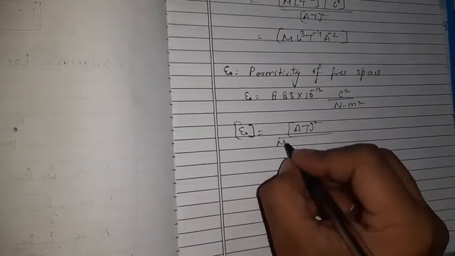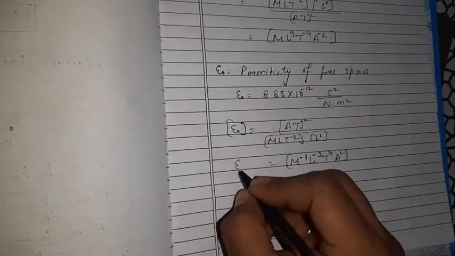Coulomb, that is AT, it will be A T square divided by M L T minus 2 and L square, which gives M minus 1 L minus 3 T4 A square.